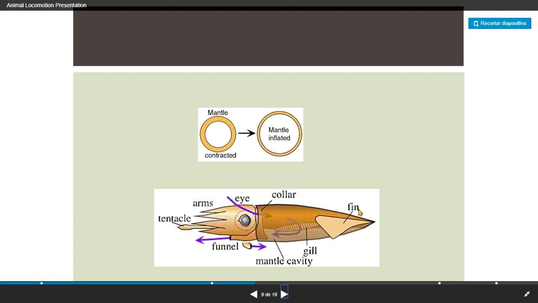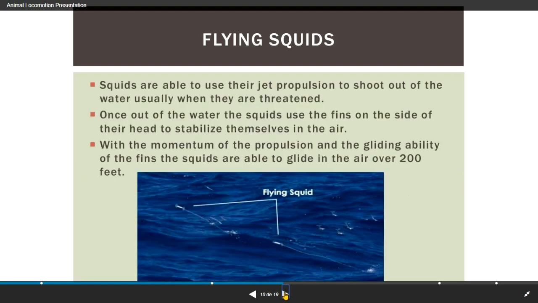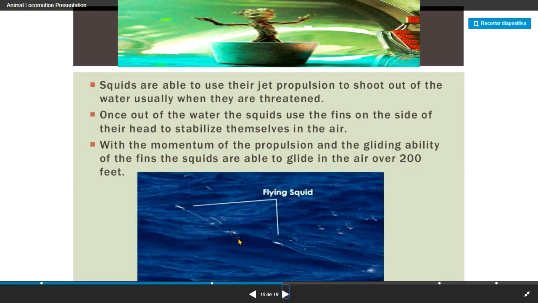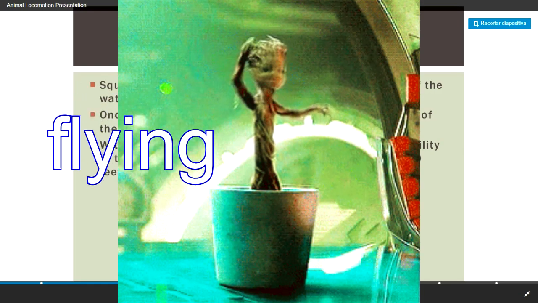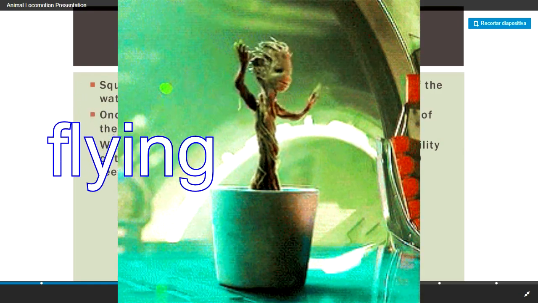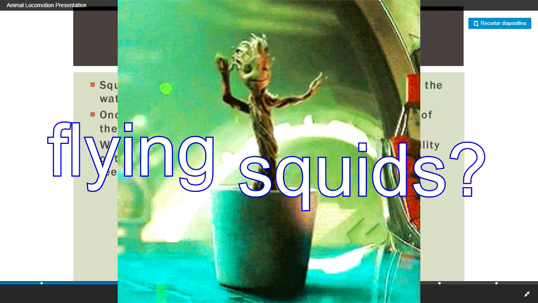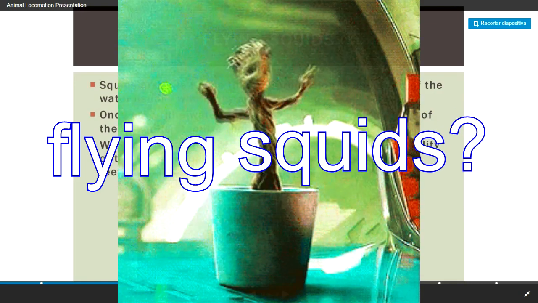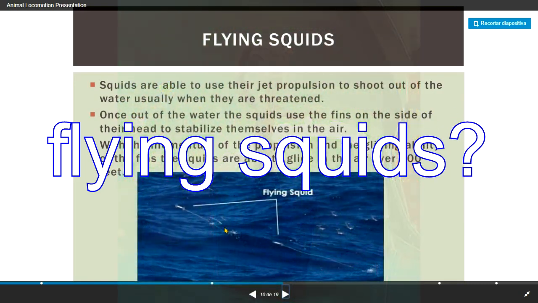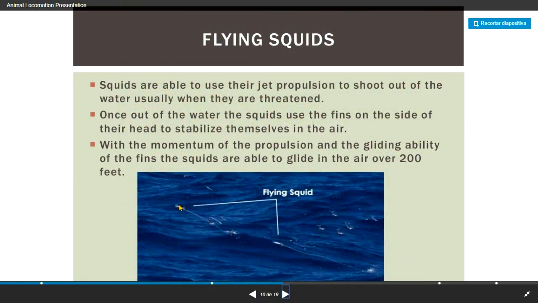This part is called the fin. This is used to take a new direction depending on which direction the animal wants to move. Well, there are some flying squids. They have the capability of expelling water at a really fast speed, so fast that they can fly for certain periods of time. Well, it's not flying, it's more like jumping.